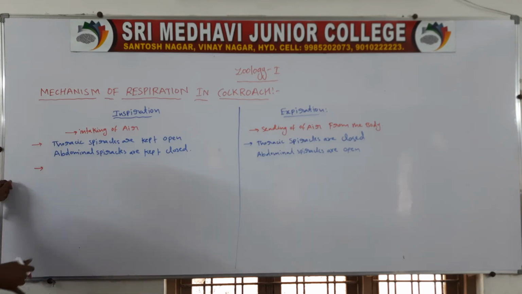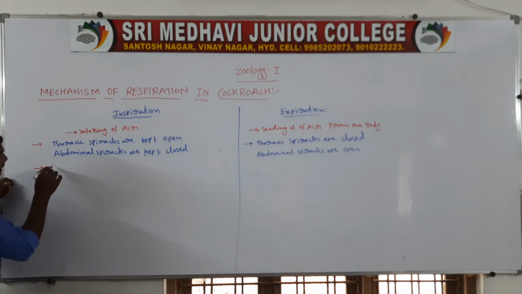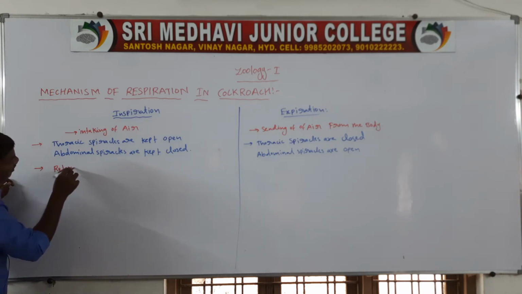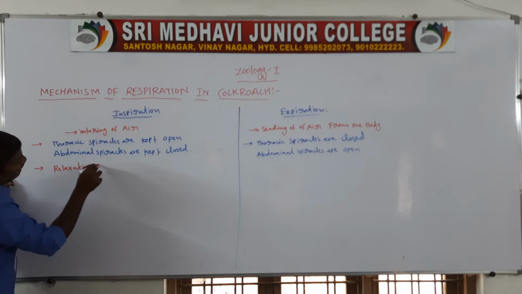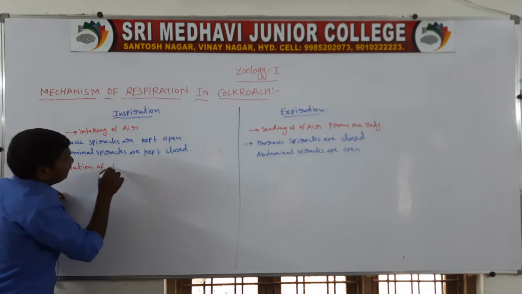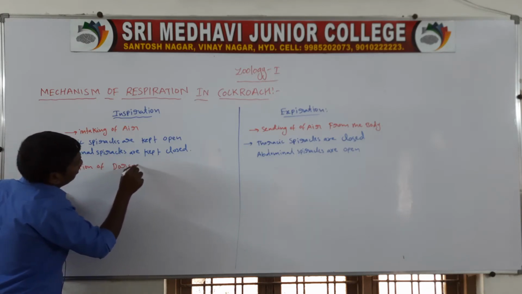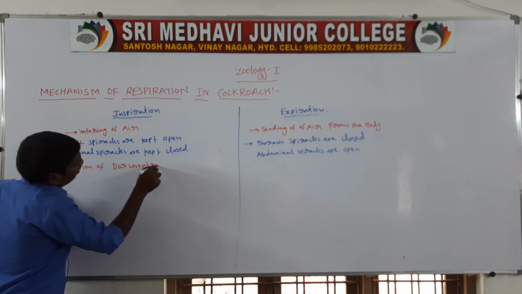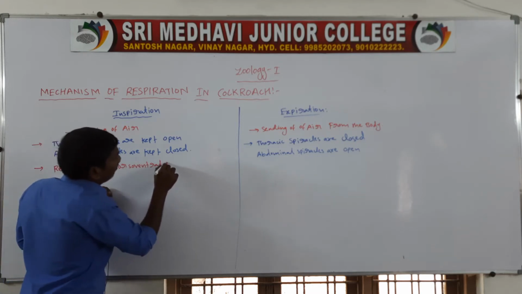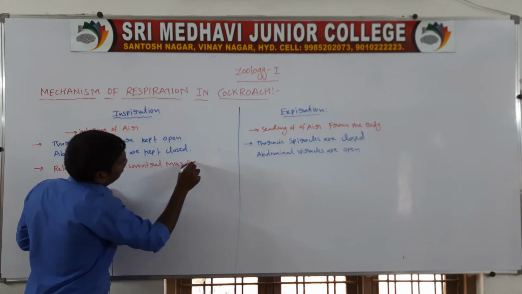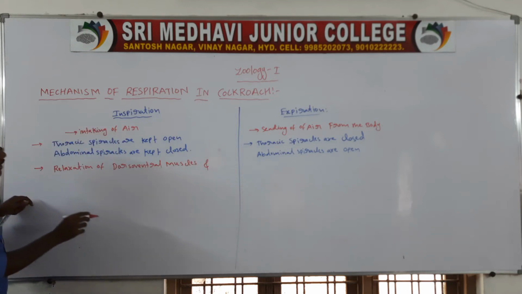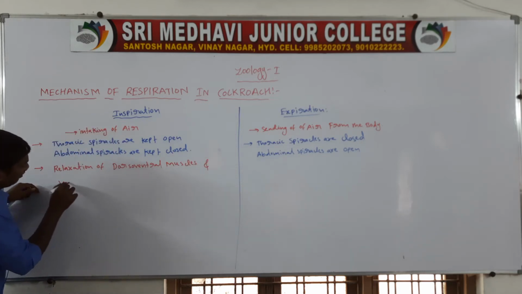Next, at inspiration time there is relaxation of the dorsoventral muscles and ventrolongitudinal muscles.